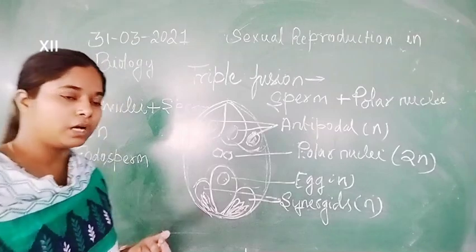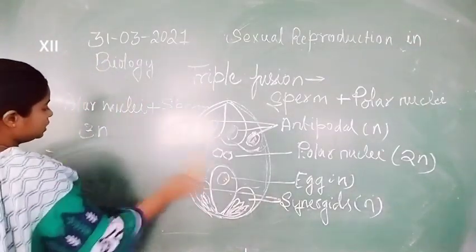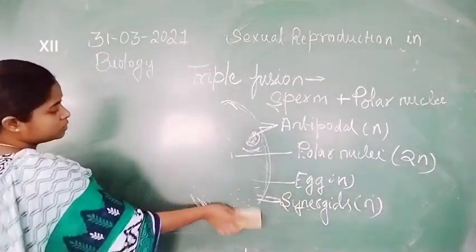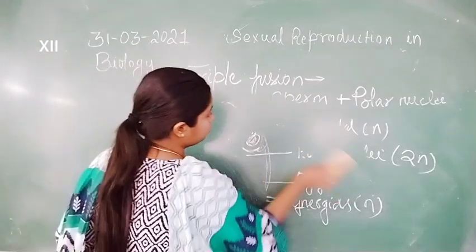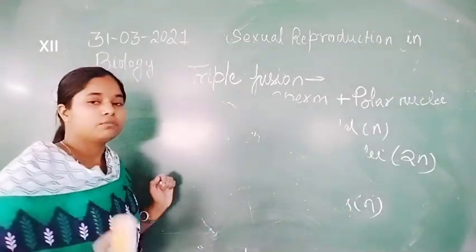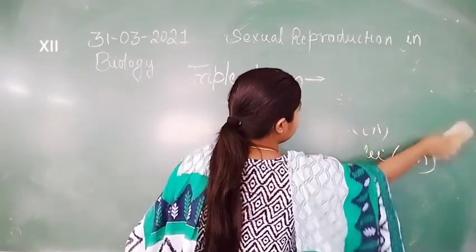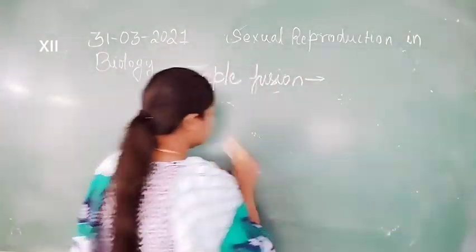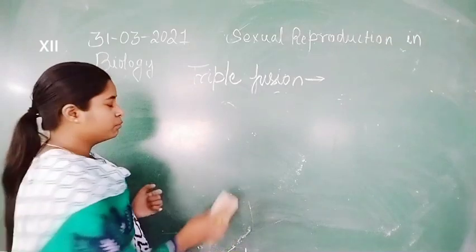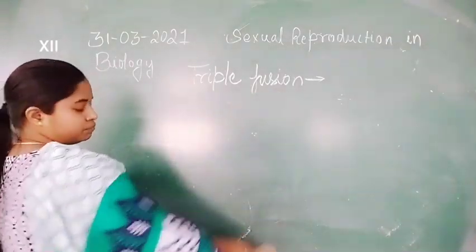So let us start with the syngamy process. After the syngamy process comes the triple fusion, when the sperm fuses with the polar nuclei and forms the endosperm, which is nuclear content only, and it provides nutrition to the developing embryo. Now next is